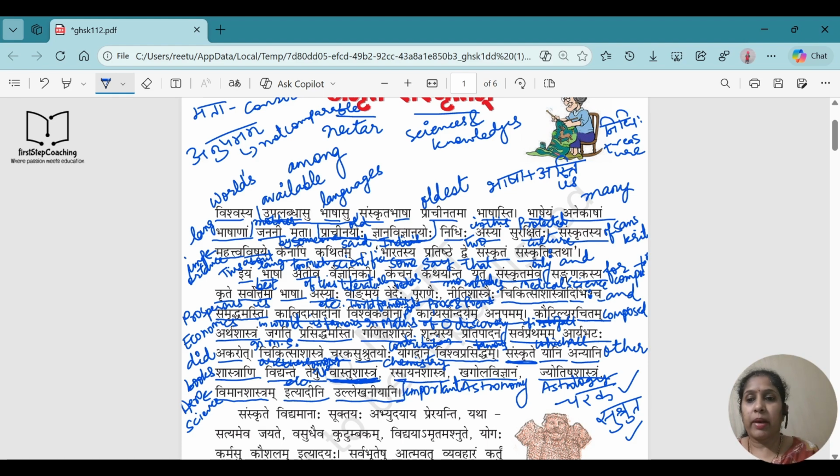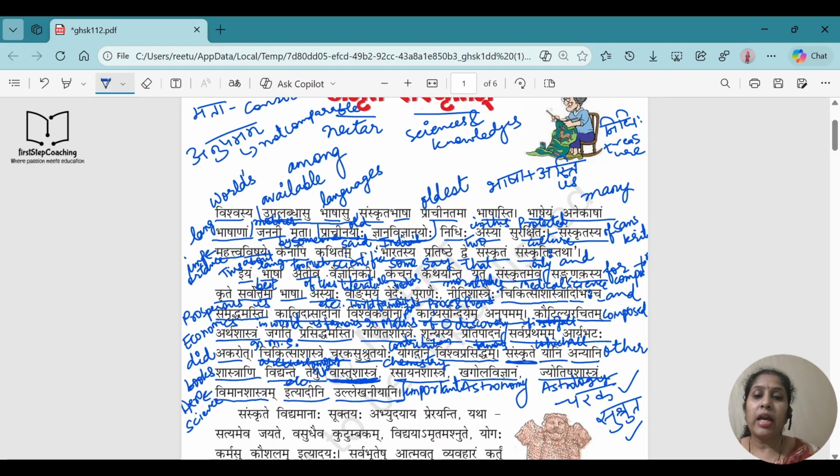If we go through the second paragraph once again, it says that this language is very scientific. Some people say that Sanskrit is the language which is best for computers, and the literature of this language is very prosperous with Vedas, Puranas, Niti Shastras, medical science books, etc. Right, and we have world famous poets like Kalidas, and their poems, prose, scripture, and literature are also very beautiful. And the economics book written by Kautilya is also world famous.